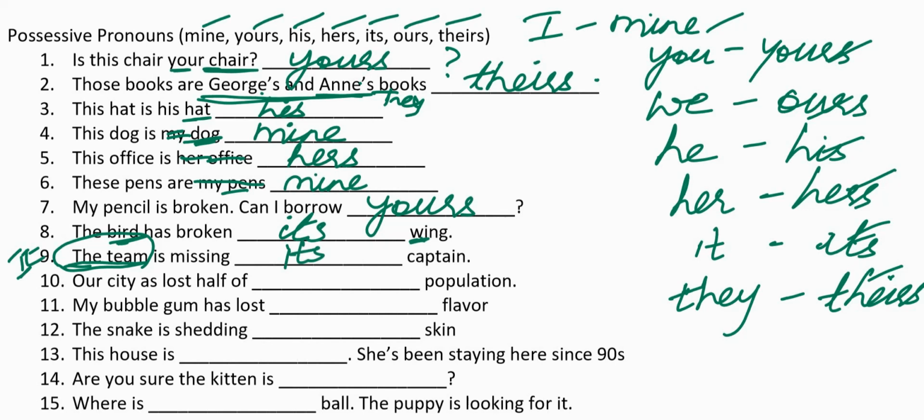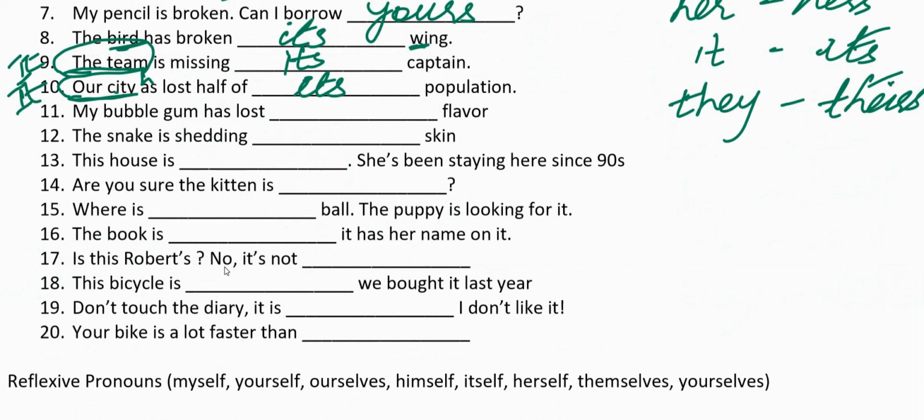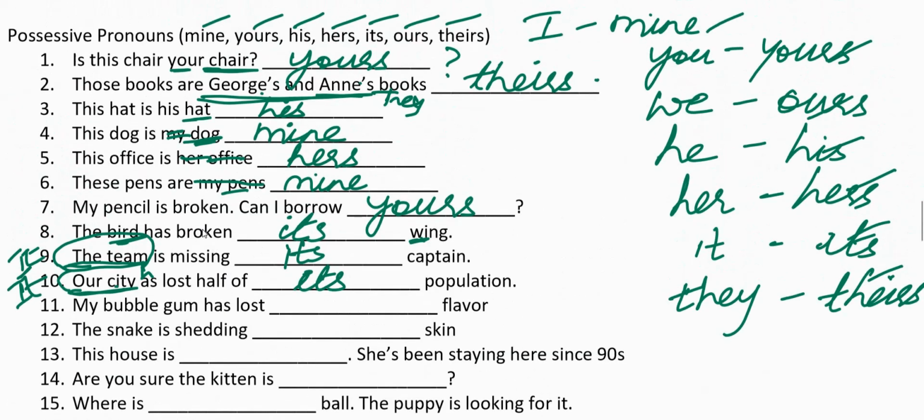The last sentence, our city has lost half of dash population. Now city is the noun in the sentence, the subject in the sentence. We can consider it as it. Our city has lost half of its population. Remember, never use an apostrophe with possessive pronouns. I've solved 10 sentences in this. I want you to do the remaining 10 sentences in this section of possessive